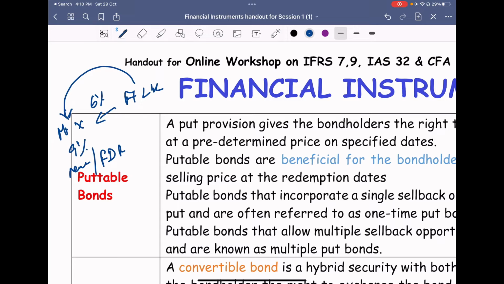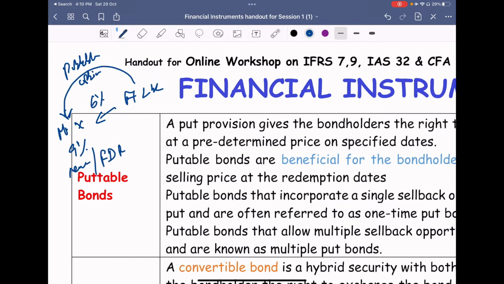In that case, he should have in his hand a puttable option to sell back the bond to A Limited. He can get back his proceeds. So this is a puttable option. Exactly like a callable option favors the company, a puttable option is favorable to the subscriber.